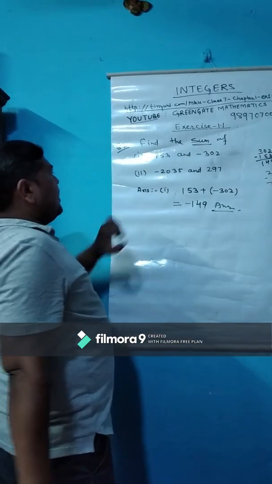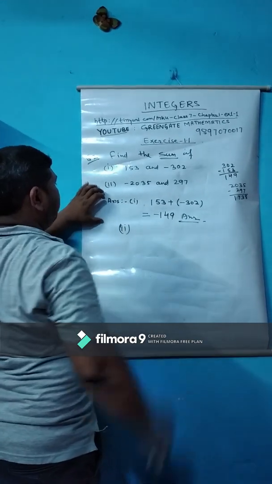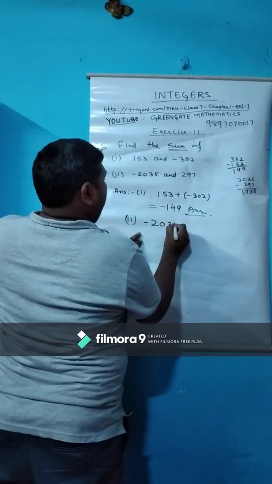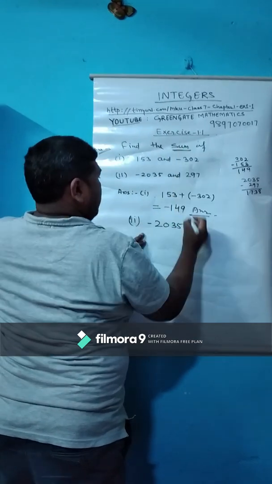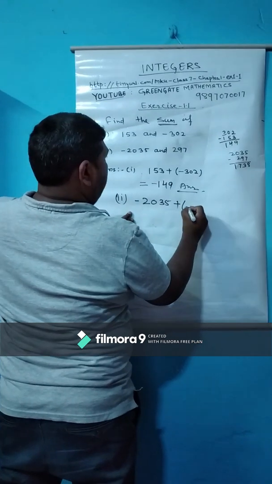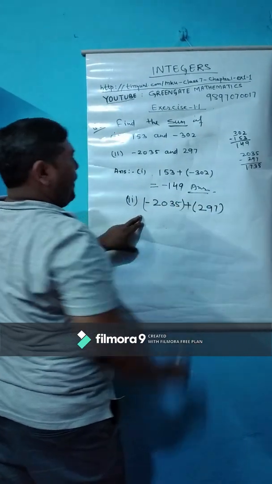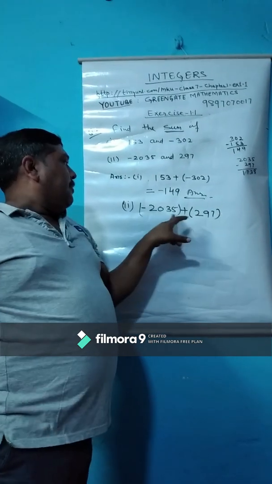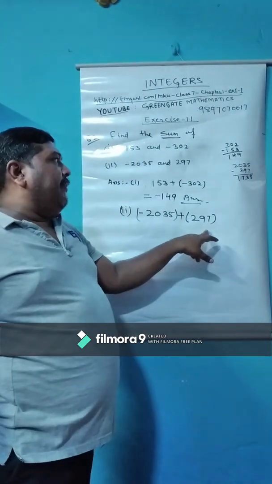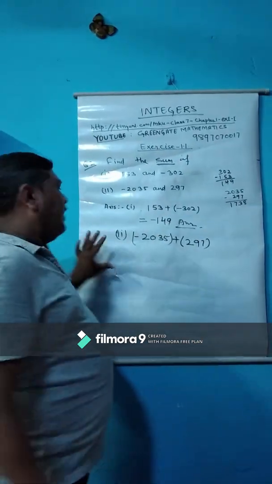Children, now let us discuss the second one. This one is minus 2035, and we have to do the sum, so plus sign, and in bracket we will put 297. Children, now one is negative, another one is positive. The same method we have to follow. We will subtract, then we will get 1738.